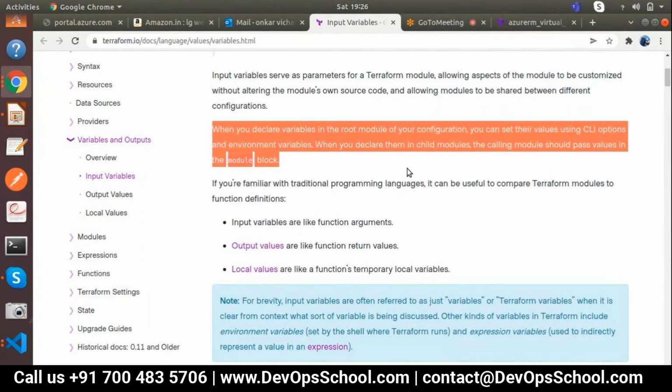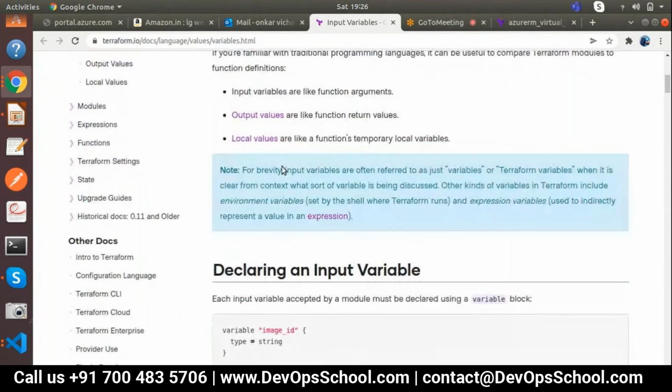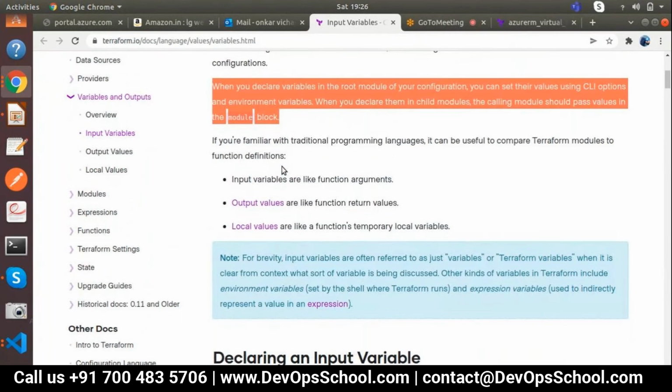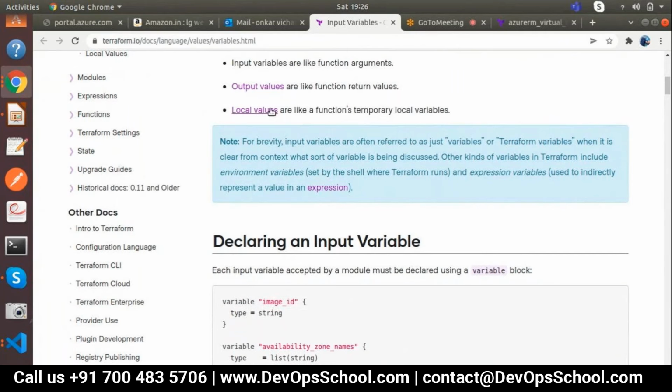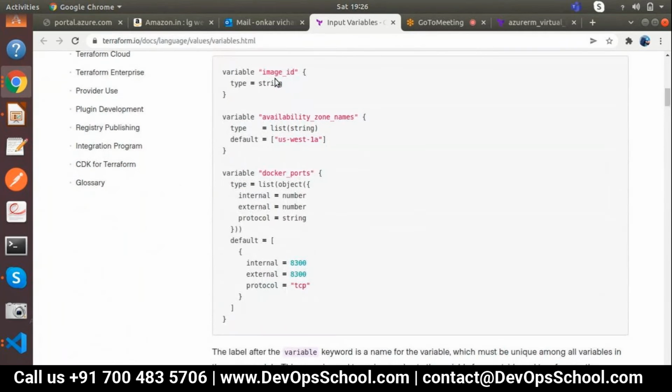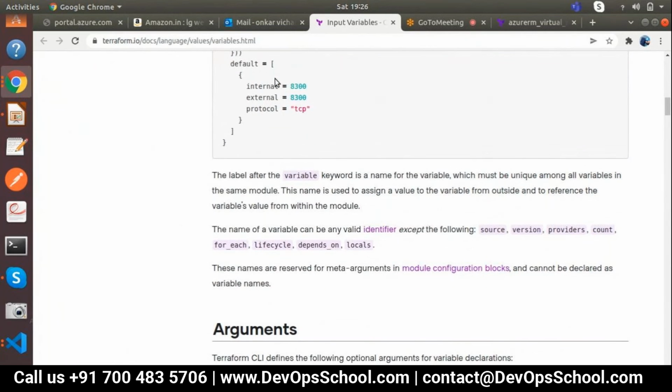And when you declare them in the child module, it's calling the module, you pass the value in the module block. So child module, one concept is there. Main module and child module, I'll explain that step by step, how we can call the main module, child module, what are the uses of that, everything. No need to worry about that. So first we are going to understand input variable, like functions, argument, output value, local value. Everything we are going to understand, but step by step. So let me show you the input variables.